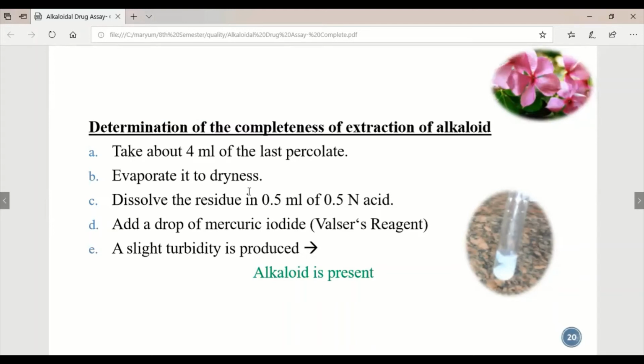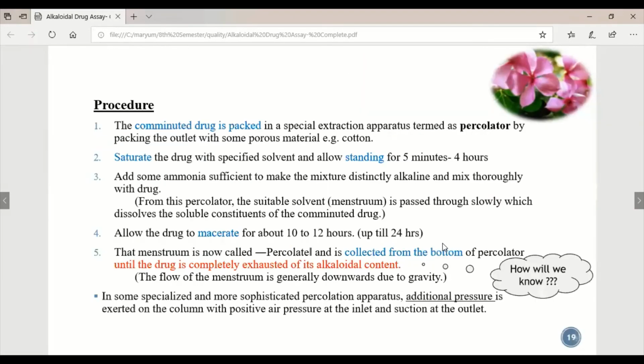Then we dissolve the alkaloid residue in 0.5 ml of 0.5 normal acid; any acid can be used. Then add a drop of mercuric potassium iodide, also known as Mayer's reagent. If the test tube with the alkaloidal percolate becomes turbid, it indicates the presence of alkaloids.